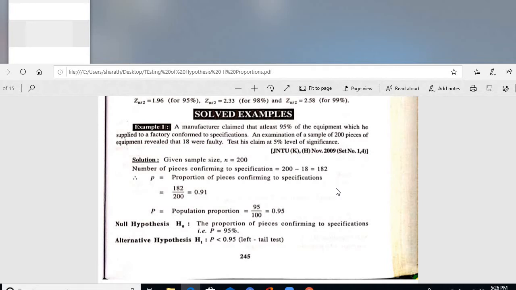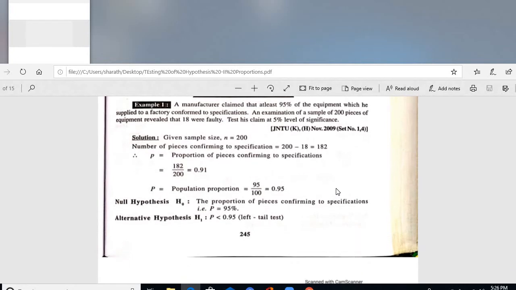Now you can have a clear idea about the difference between sample and proportion. Right? Here what are we doing? We are selecting some items from a normal population. So the null hypothesis H0: the proportion of pieces conforming to specifications, that is capital P, is equal to 95%. We always have to protect the company claim in the null hypothesis.